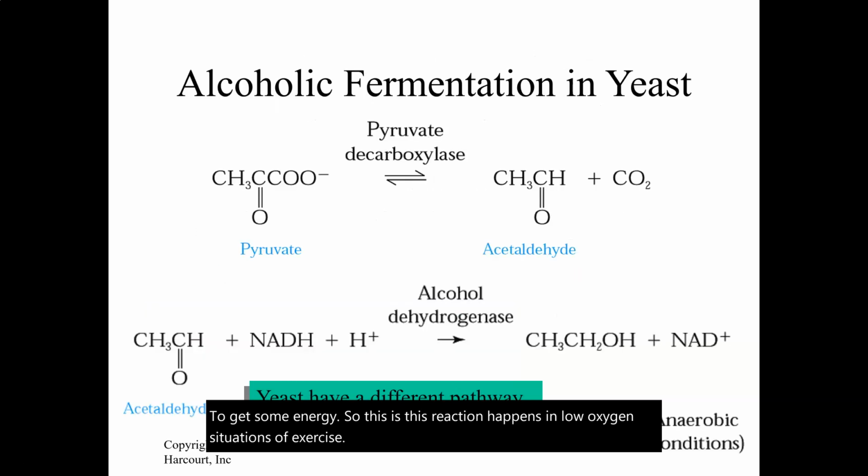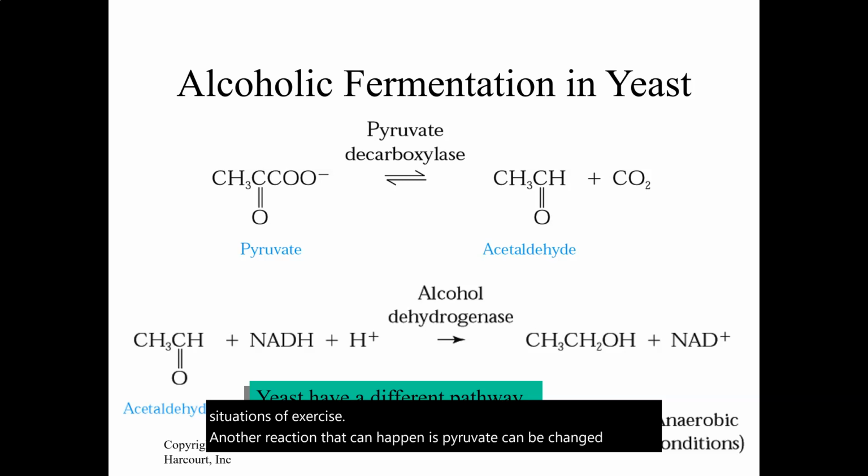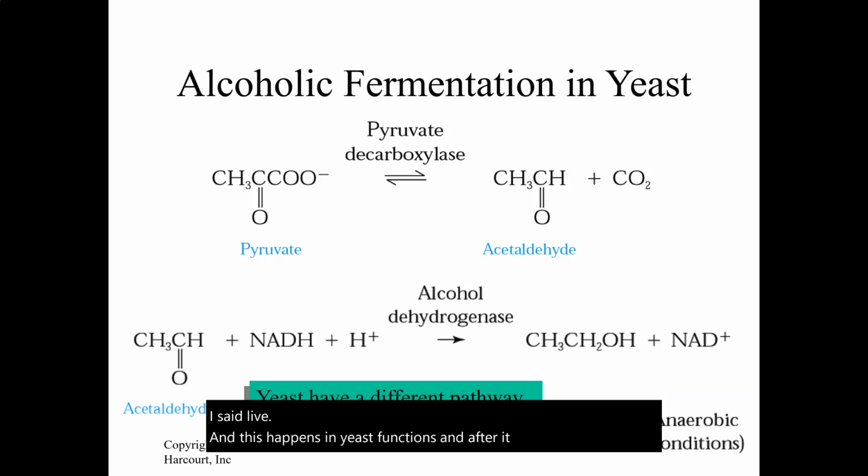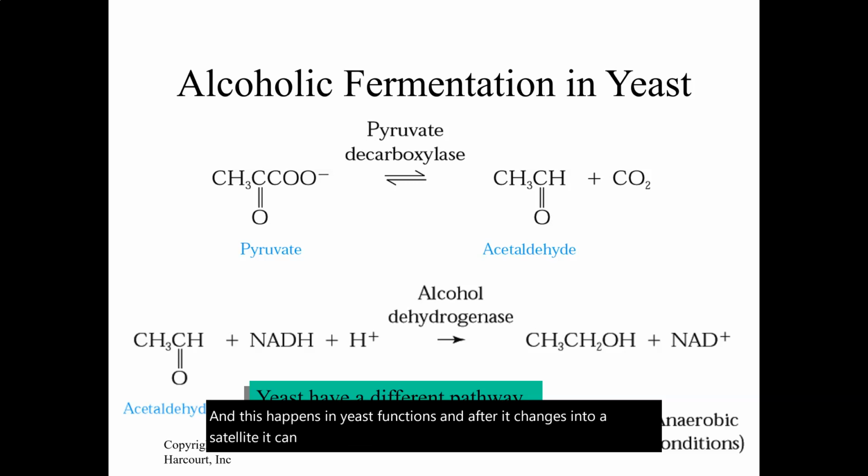Another reaction that can happen is pyruvate can be changed to acetaldehyde, and this happens in yeast functions, and after it changes into acetaldehyde, it can change into ethanol, which is the alcohol that we talk about when people are drinking alcohol in beers or wines. So yeast can do this process of taking pyruvate and changing it into ethanol.